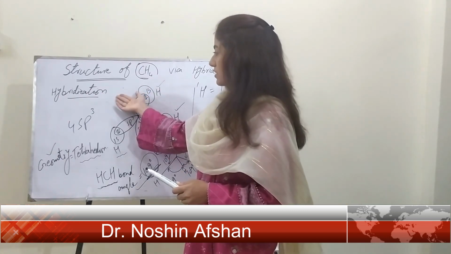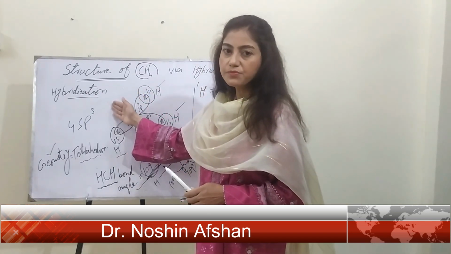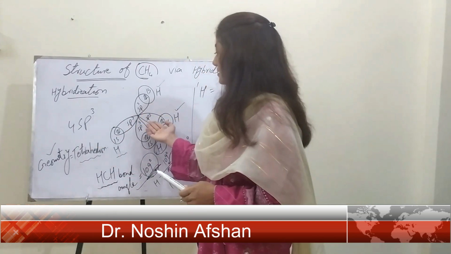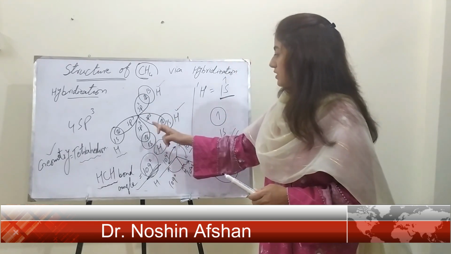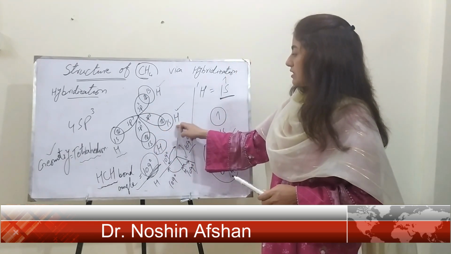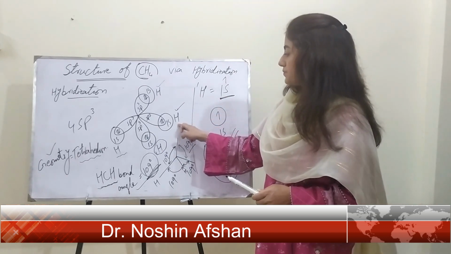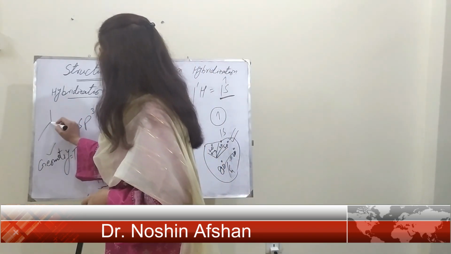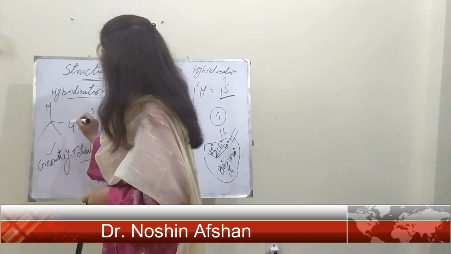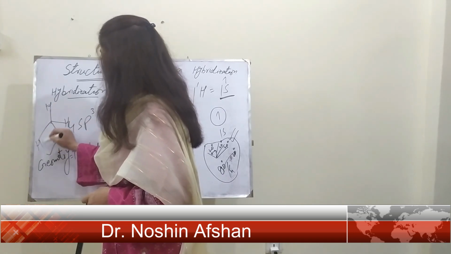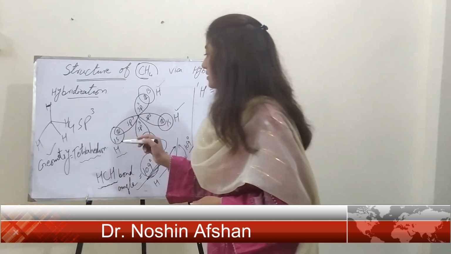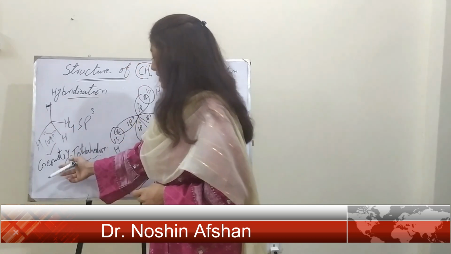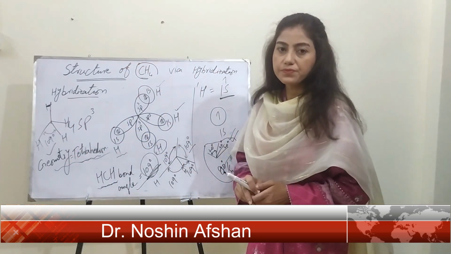So in this way, we have started from the electronic configuration of the carbon atom, to the intermixing to form 4 sp3 hybrid orbitals, then their alignment in the tetrahedron geometry, then their combination with the 1s orbital of the hydrogen. Then we have seen that they take up a geometry like this in the simplified version, and the bond angle becomes 109 degrees and the geometry is tetrahedral in shape.